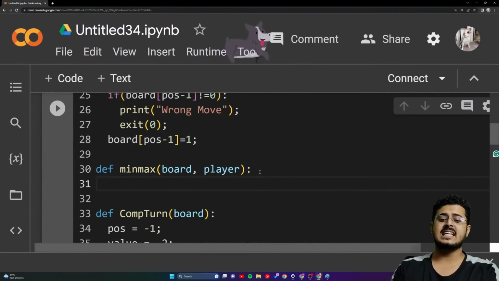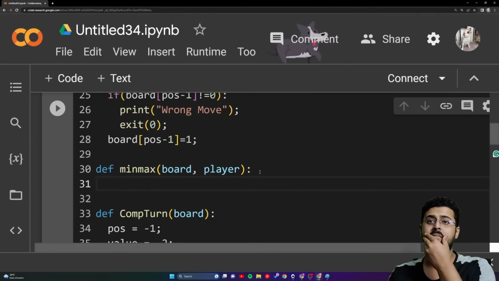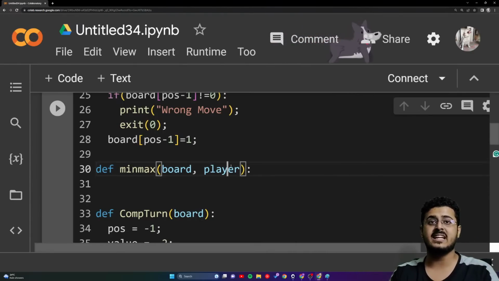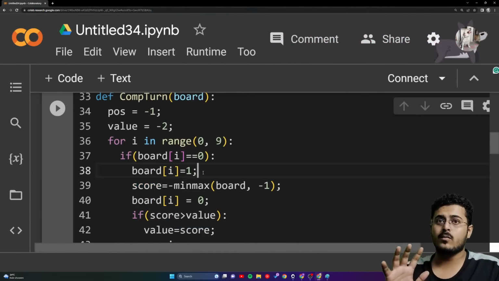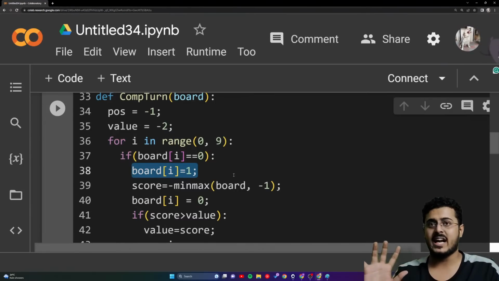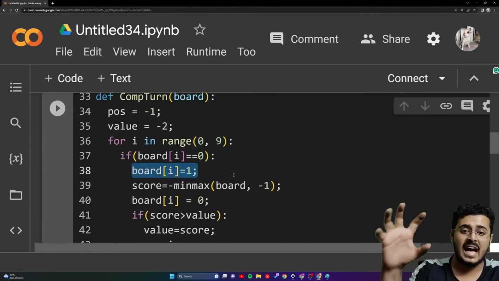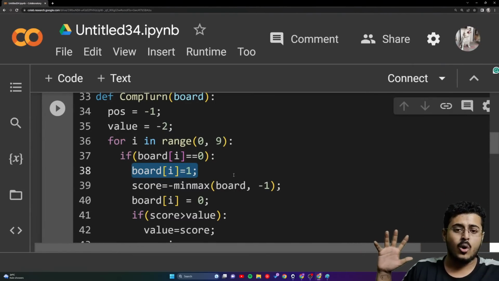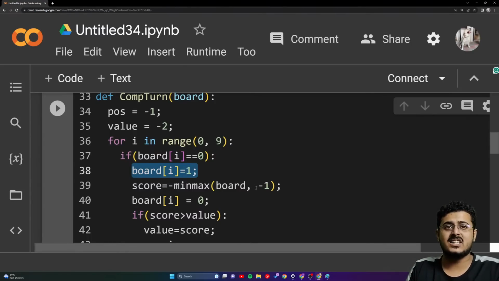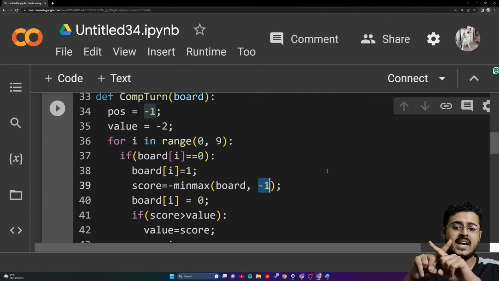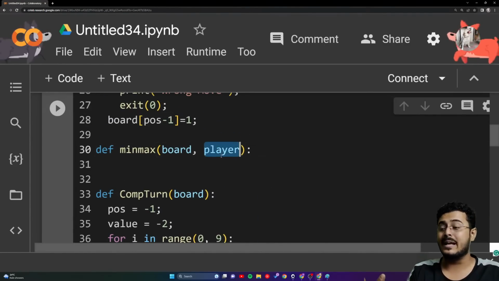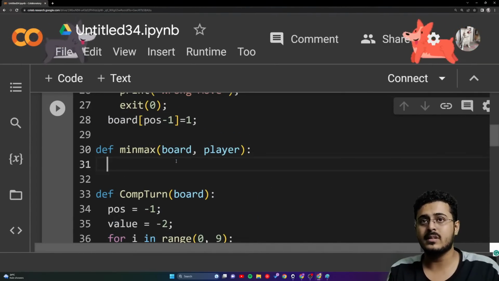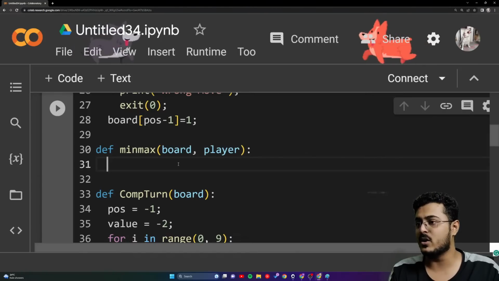Okay, so right over here, as you're able to see, we have put min-max, board, and player. Now player is basically telling whose chance it is. For example, right over here, 0, that is O, has already been placed on the board. Whose chance is it right now? It is the chance of -1, it is the chance of X. X is the player and X is represented by -1. So that is what we are providing over here, the player, and the board. The board is required right over there.